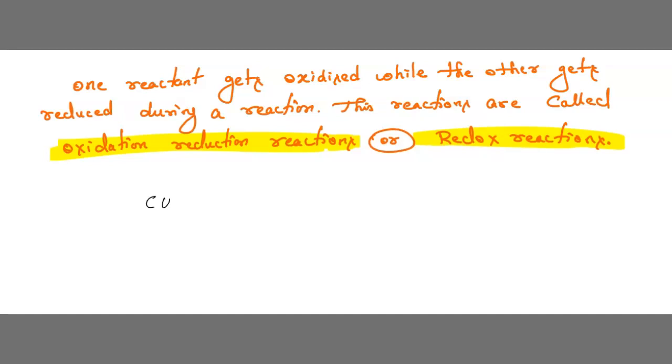That is CuO, copper oxide. When we pass hydrogen gas over it, it reacts with hydrogen gas and gives copper and water. This is our main equation: copper oxide plus hydrogen gives copper plus water. Now you want to identify where oxidation is taking place and where reduction is taking place.